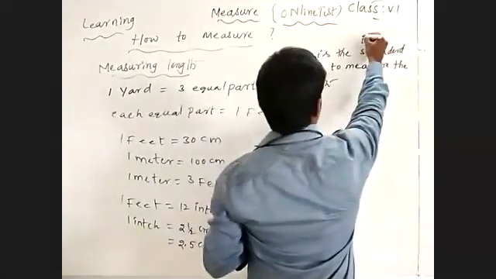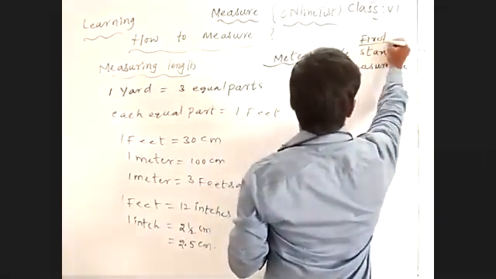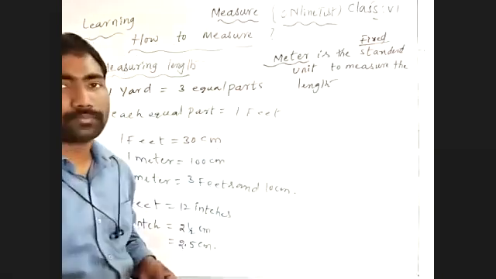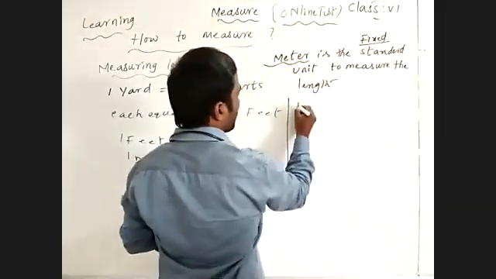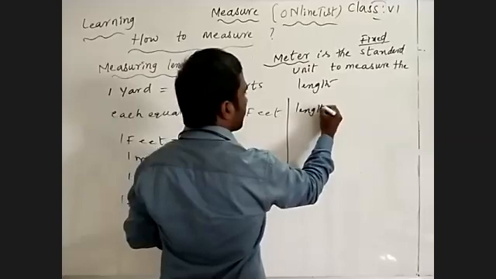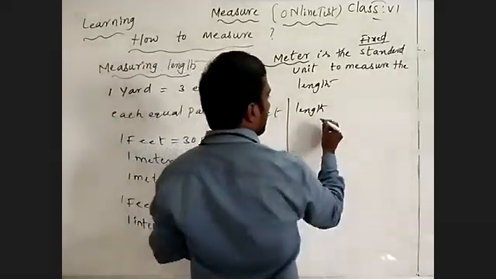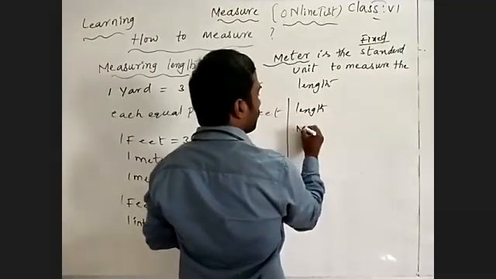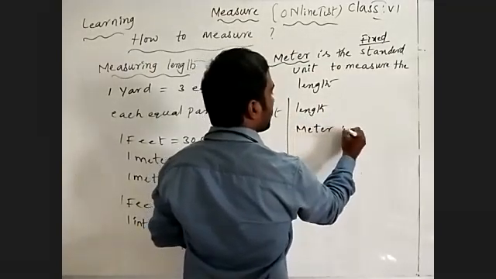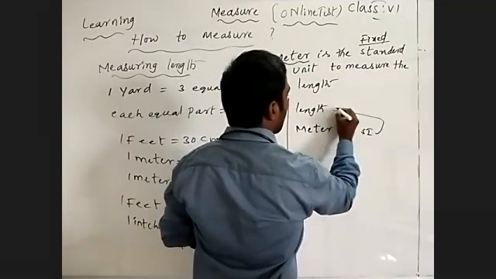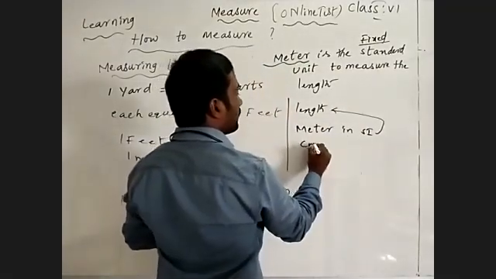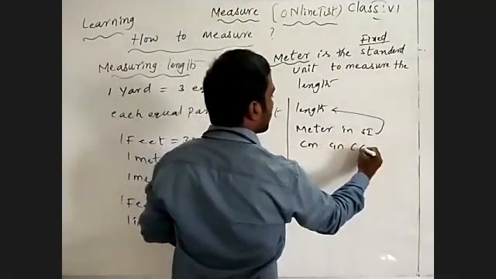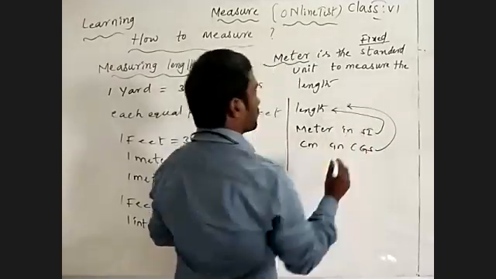Standard means fixed. Length is measured in meters in the SI system, and in centimeters in the CGS system.